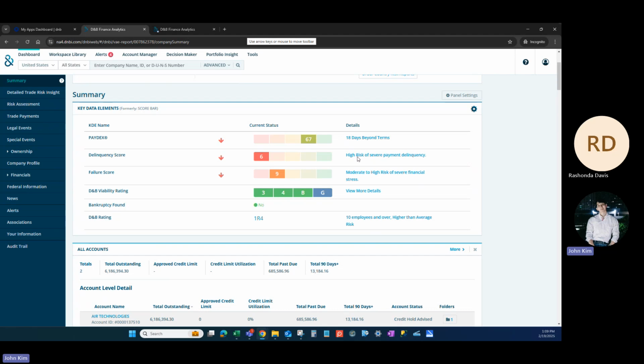So which means they are delaying their payments, tending to not pay on time, just by looking at it. And then failure score two. This shows that their financial health when it comes to their business is not that healthy, so to speak. So that shows us the risk as a customer, that they might not be able to pay for all the goods that we ship to them. These two are the telltale signs of that.